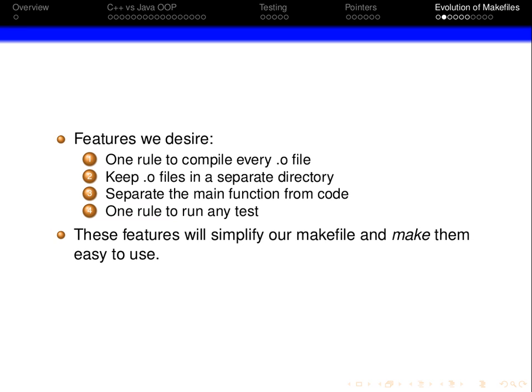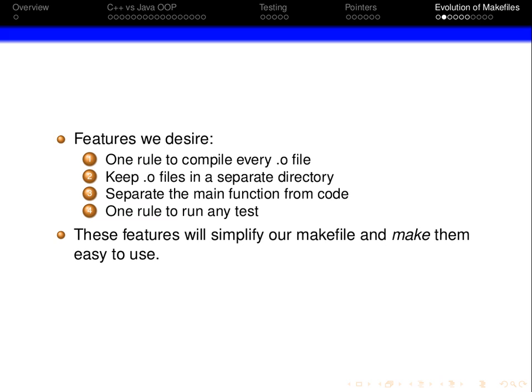One rule to compile every .o file. That'd probably be nice, so you don't have to write a .o rule for everything. Right? Keep the .o files in a separate directory. We'll have to start to do that, and I'll show you more in a moment. Separate the main function from the code. That may not be too intuitive.